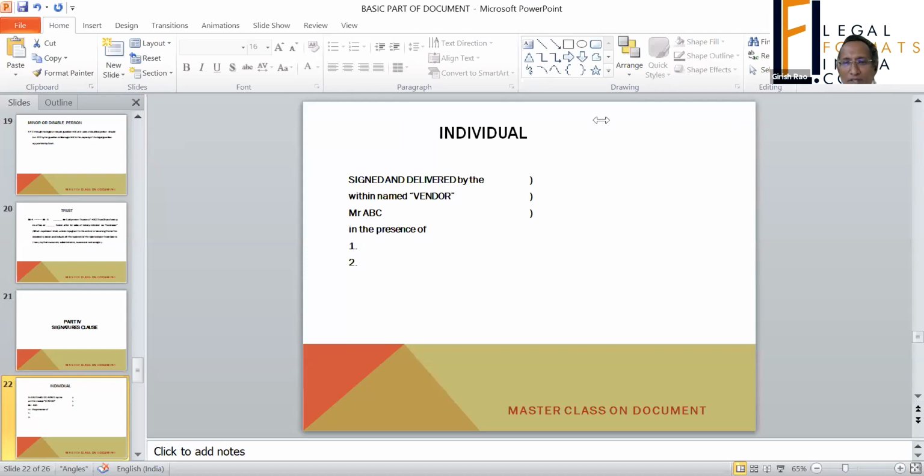I am not aware of any decree of divorce which requires it, sorry to say. Coming to the document, this is one part: which document requires attestation. See, in the will it is very clearly mentioned, it has to be attested by two people. So which are the other documents? One has come, a gift deed. Just find out if any other document requires a signature. Check.